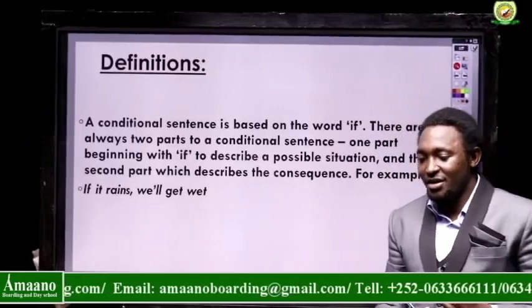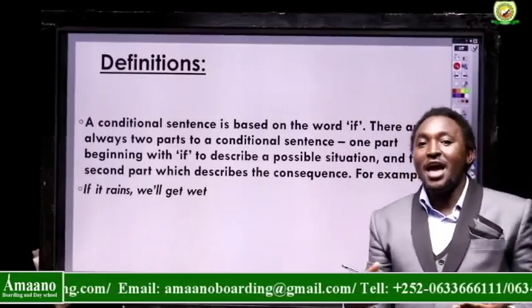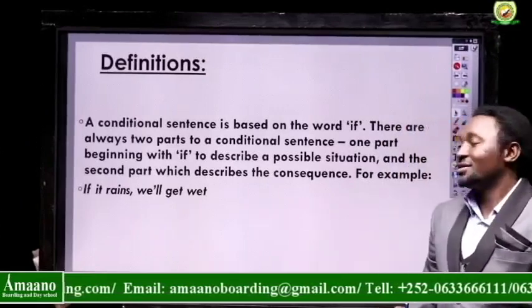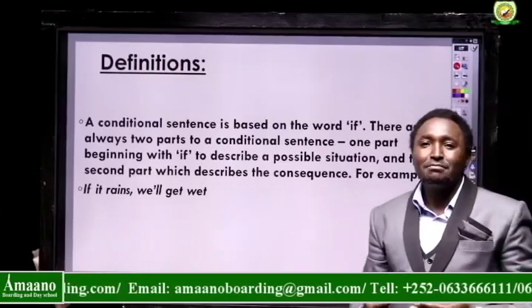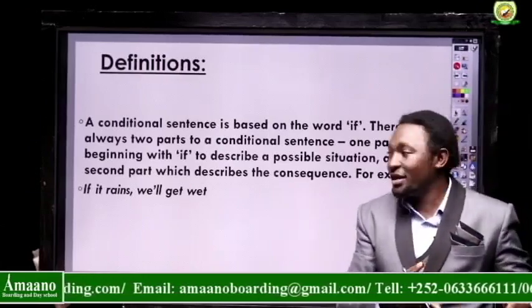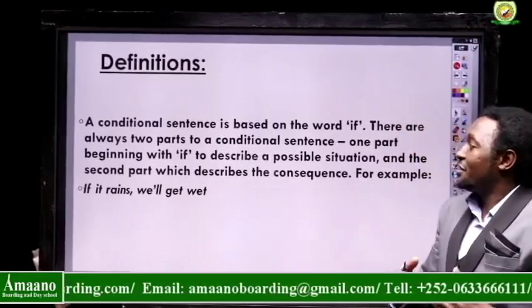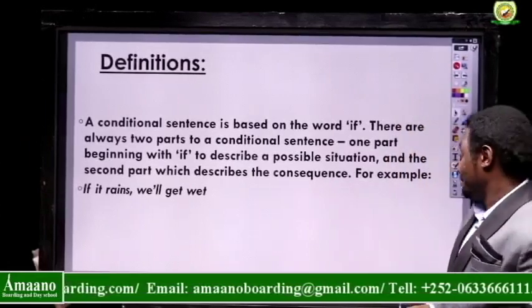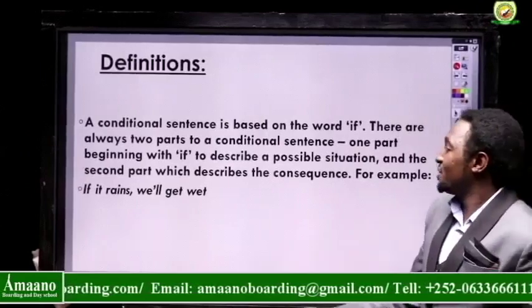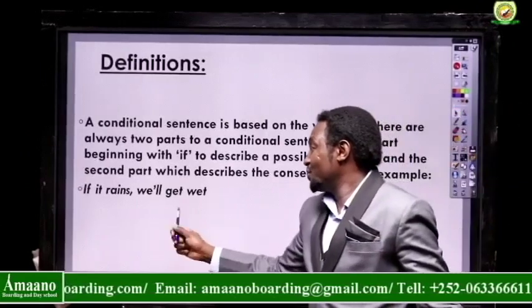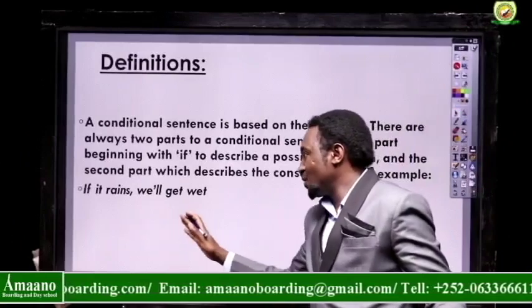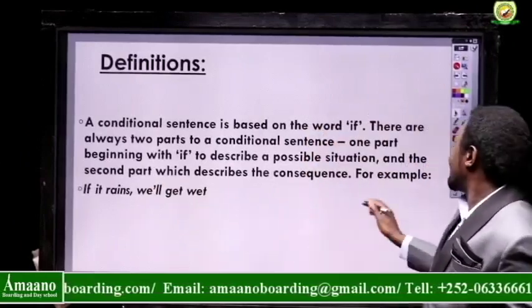The first one begins with if, and the other one is the consequence, what happens because of the possibility in the first clause. For example, if it rains, we will get wet.